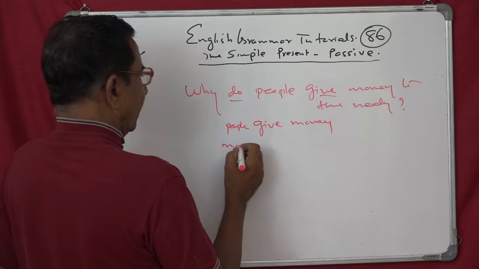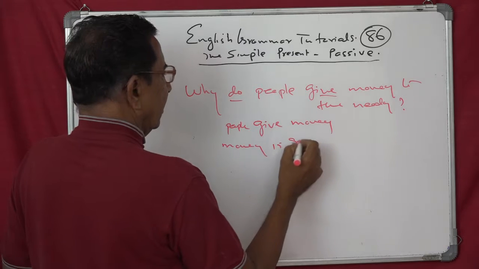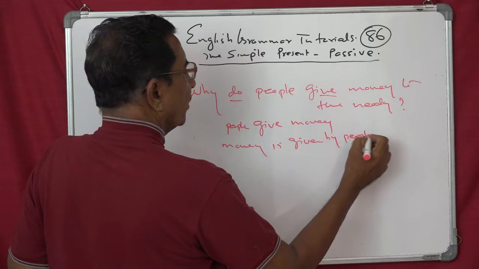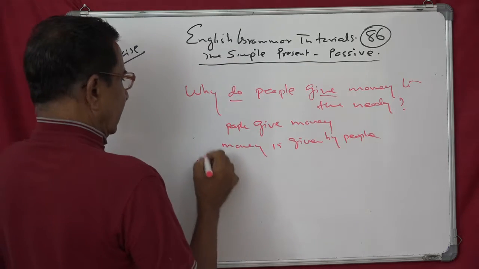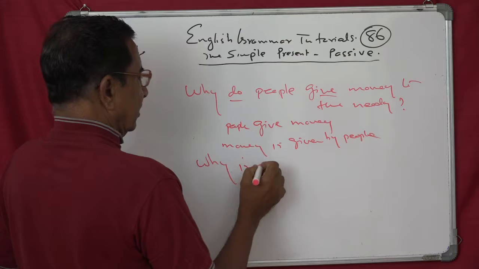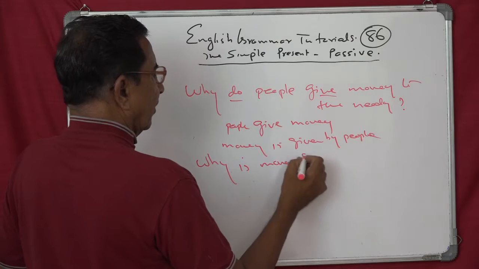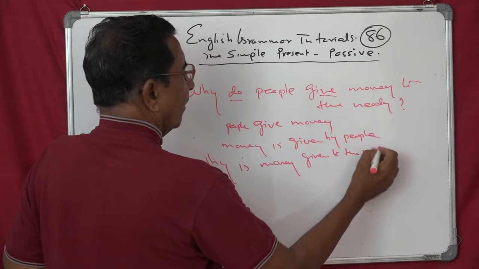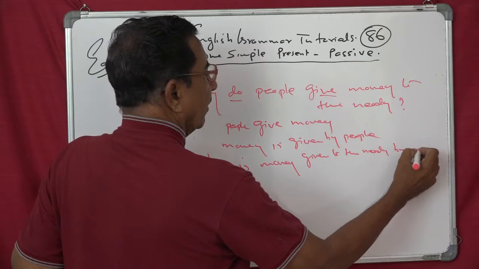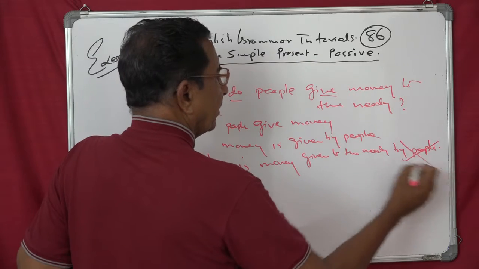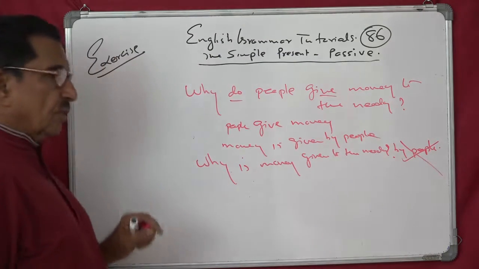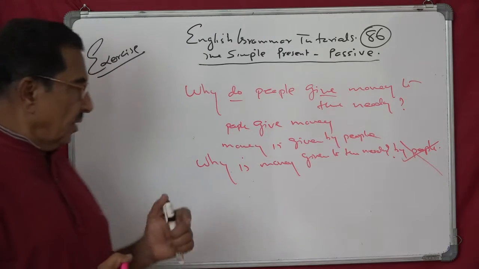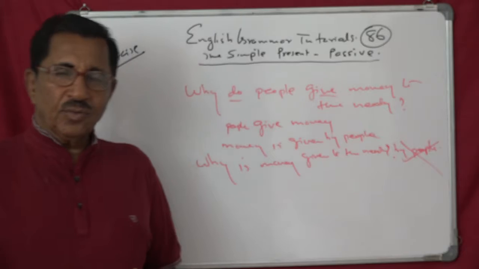So money is given by people to the needy. And so, why is money given to the needy by people? And "by people" can be left out because it is not specific. When something is not specific, you can leave it out. So that way you can say, why is money given to the needy?